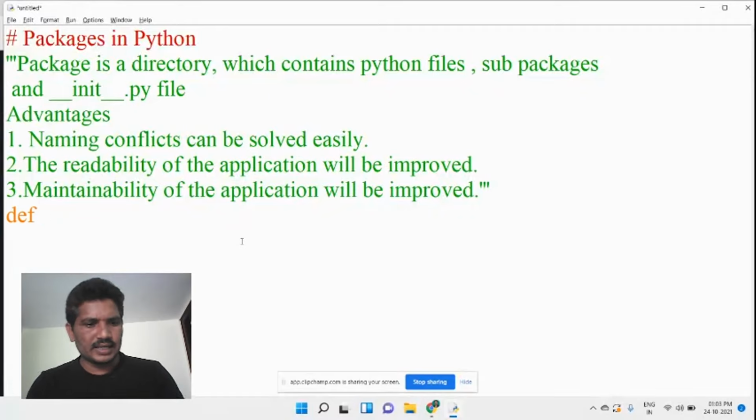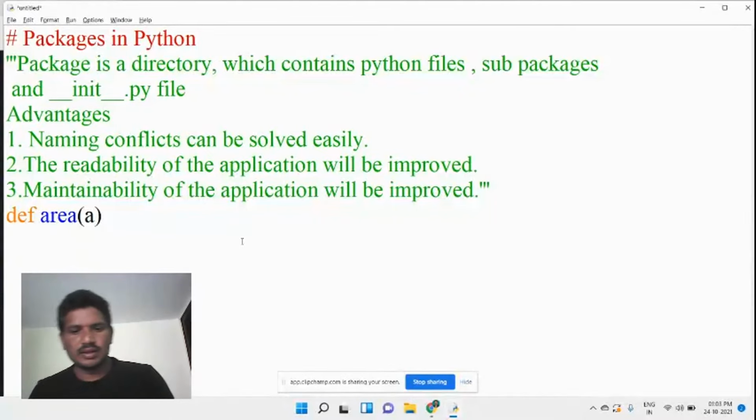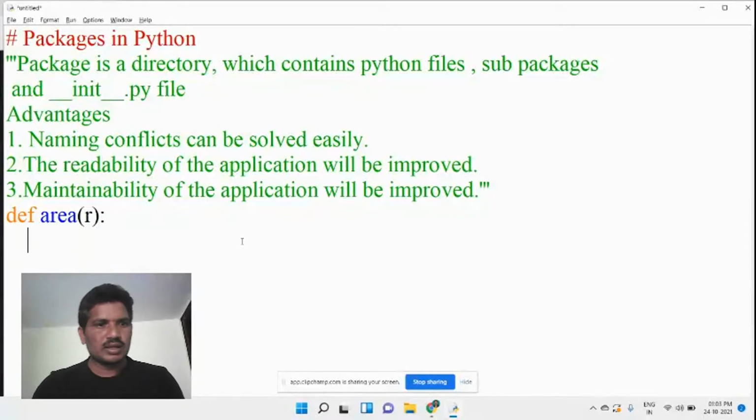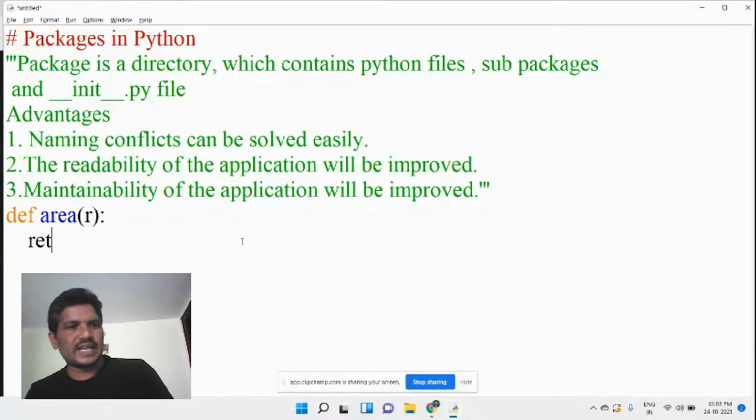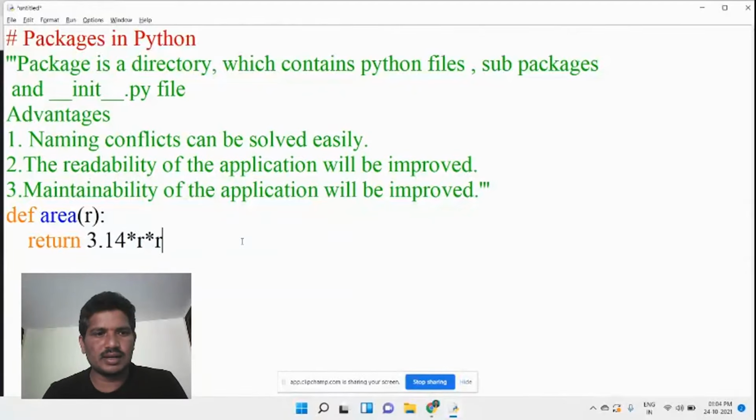For example, def area, with one parameter, r. Then return, for example, the area of a circle: return 3.14 * r * r, where pi r square is the area of a circle. The function name is area, and it consists of one parameter. It can be saved in a directory.